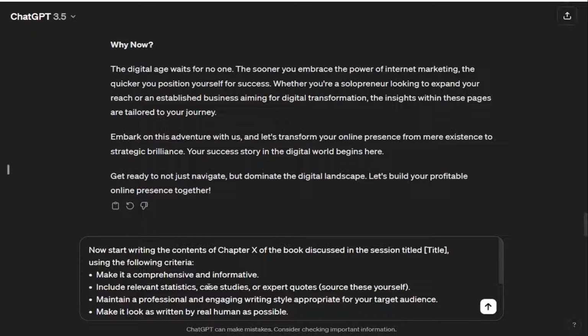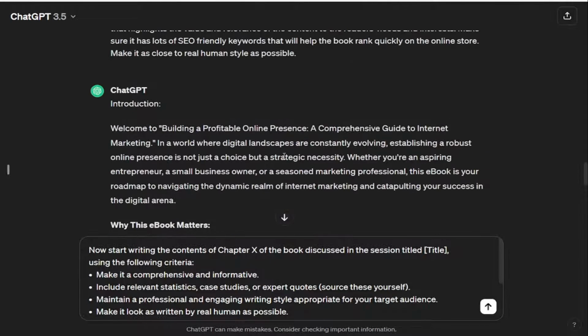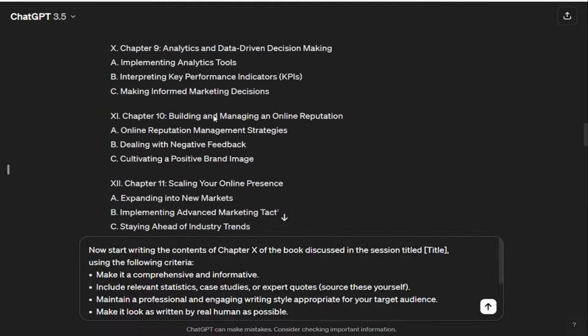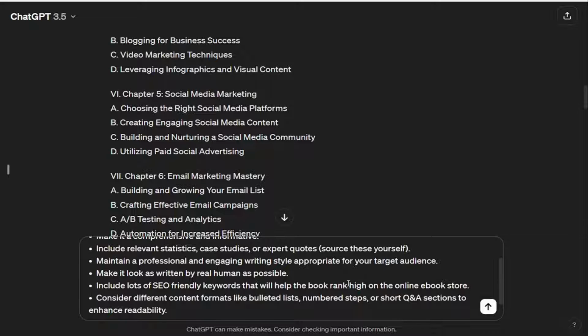Now, repeat the following prompt for each chapter. Now start writing the contents of Chapter X of the book discussed in the session titled, Title, using the following criteria. Make it comprehensive and informative. Include relevant statistics, case studies, or expert quotes, source these yourself. Maintain a professional and engaging writing style appropriate for your target audience. Make it look as if written by a real human as possible. Include lots of SEO-friendly keywords that will help the book rank high on the online ebook store. Consider different content formats like bulleted lists, numbered steps, or short Q&A sections to enhance readability.